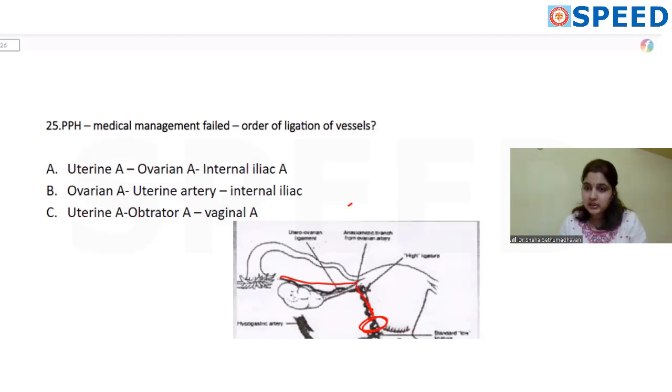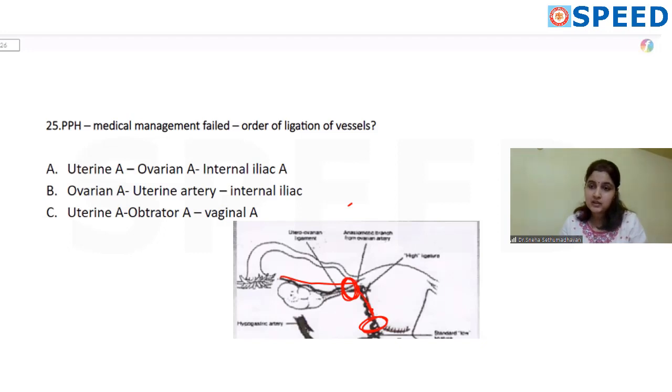This is the ovarian artery, and this usually anastomoses with the uterine artery in the cornual region. So if the uterine artery ligation does not control the PPH, you can ligate near the cornua to ligate the ovarian artery as well. Even with this, if you think the bleeding is not controlled, you go to the main branch from which the uterine artery originated. That will be the internal iliac, especially the anterior branch, because the posterior branch supplies the lower limb.